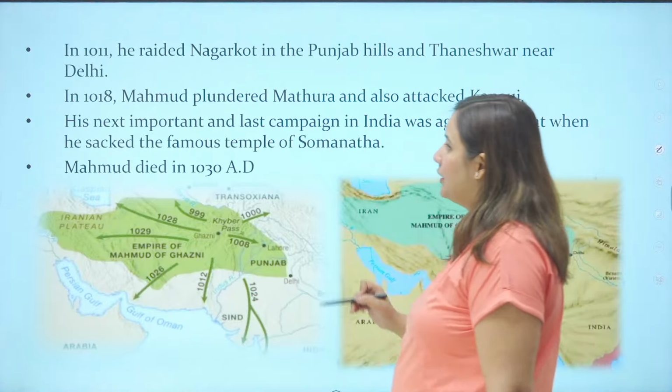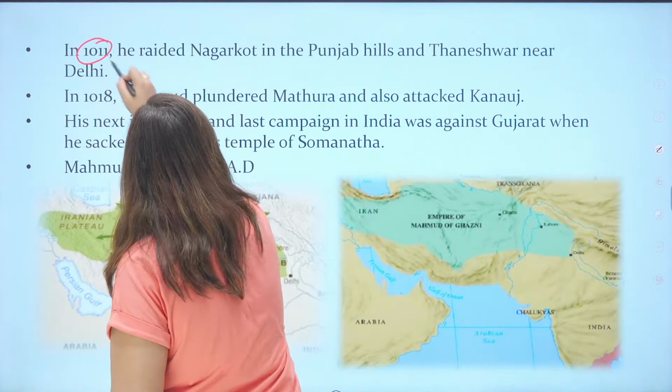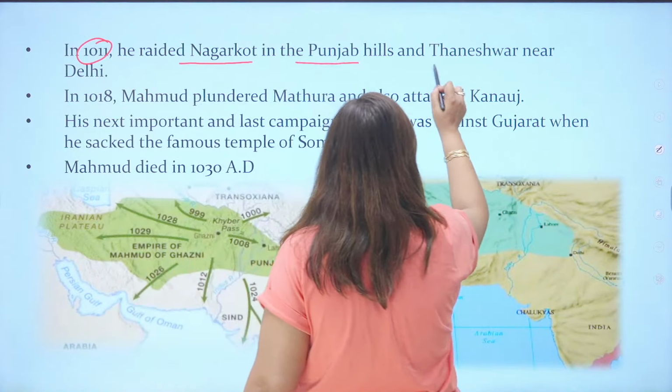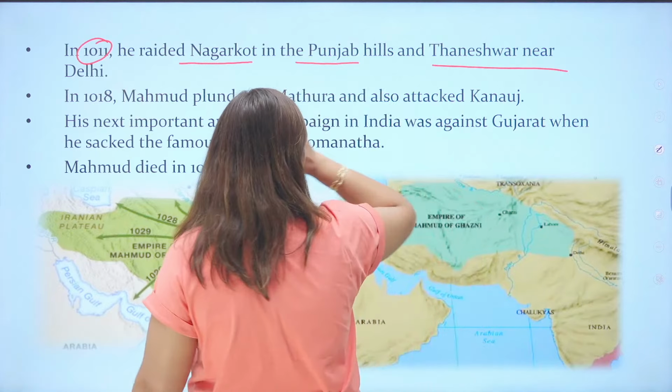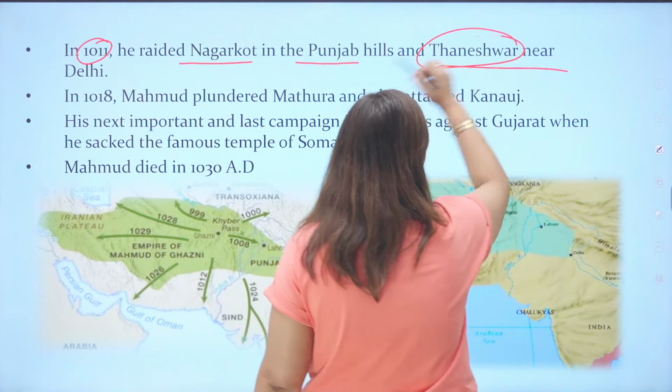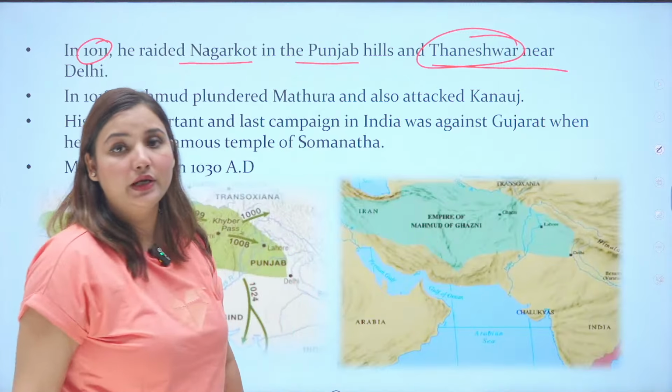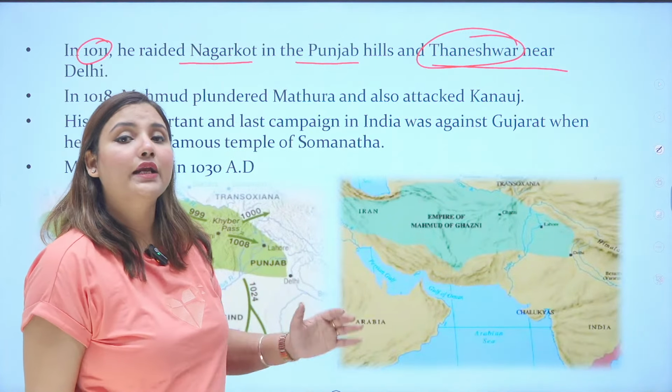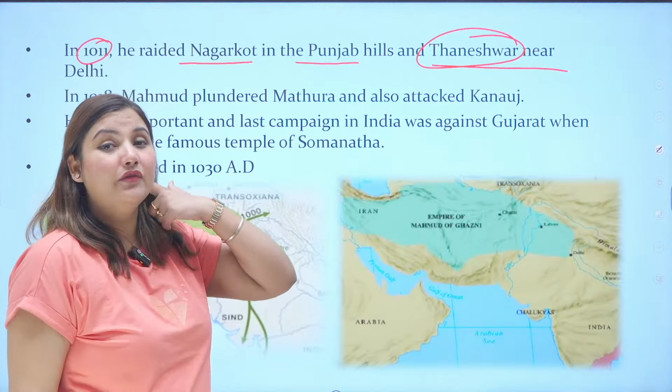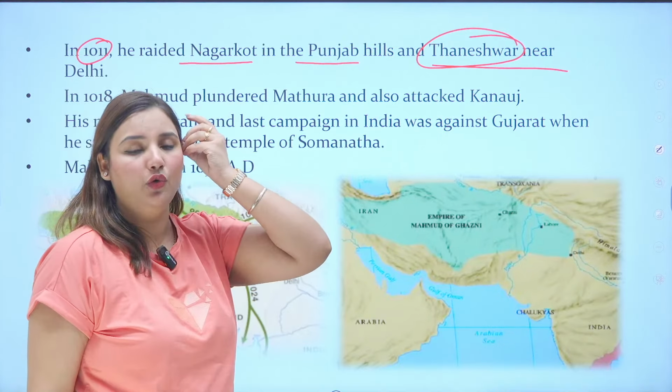Now from Punjab in 1011, he raided Nagarkot in the Punjab Hills and Thaneshwar near Delhi. Who rose to power at Thaneshwar? Can you give me the name of the ruler who made Thaneshwar his capital and made it very important in his initial rule?